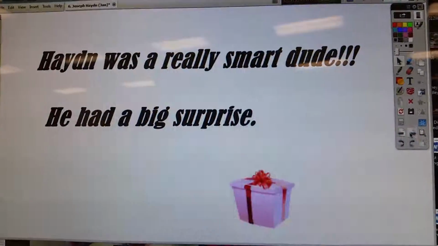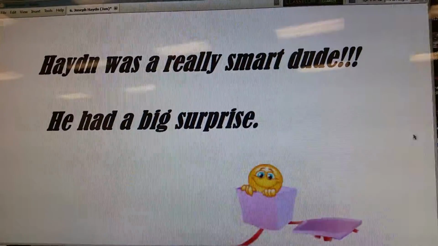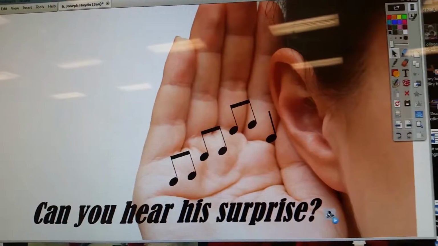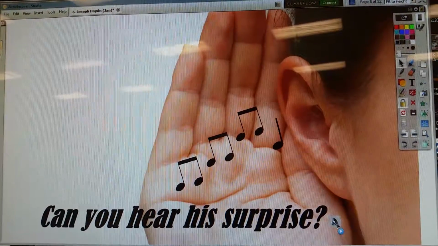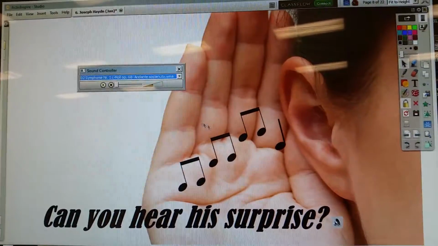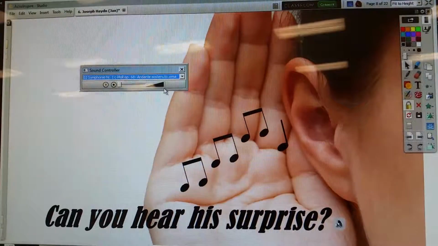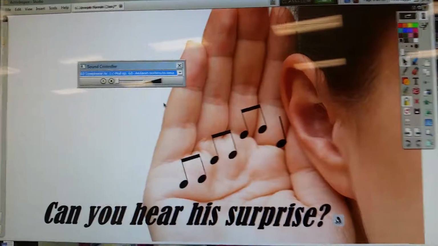Next page. Haydn was a really smart dude. He had a big surprise. Next page. Can you hear a surprise? I have them close their eyes for this. And then when you click on that, the little sound guy is going to come up and bring up the volume all the way. And they should be listening with their eyes closed.